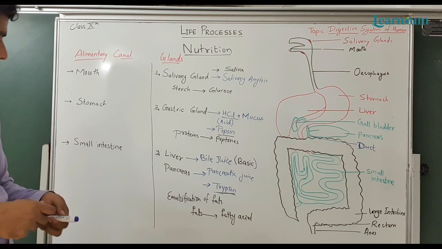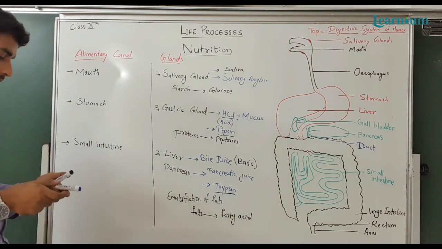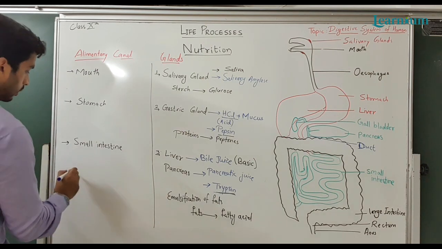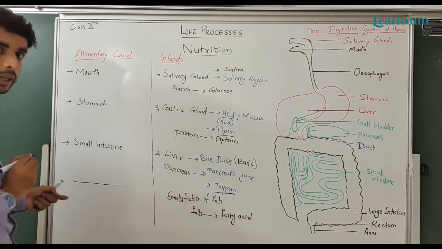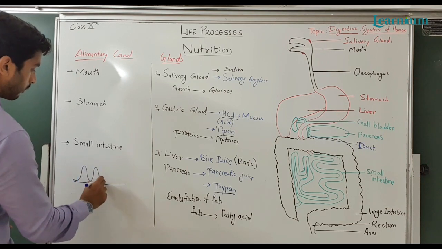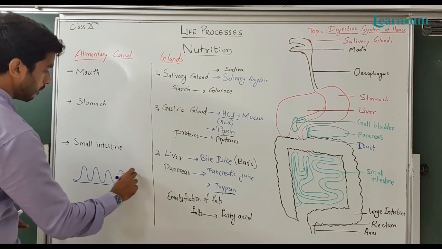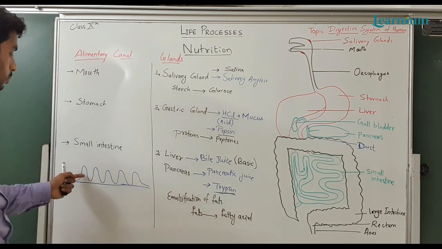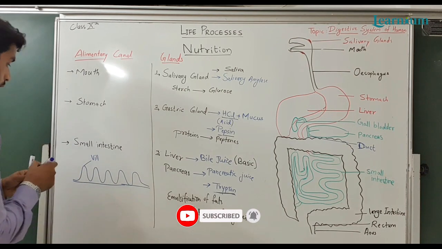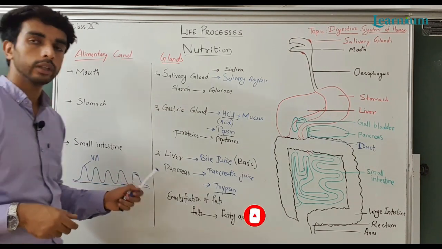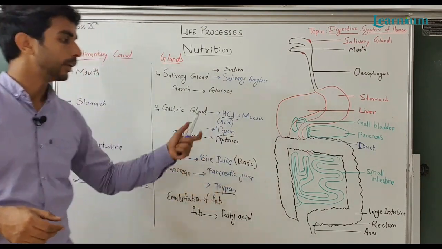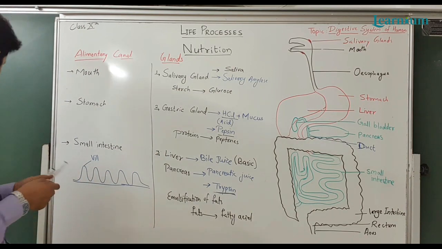Then, the small intestine has a specialized structure known as villi. Suppose this is the wall of the intestine. This intestine has a number of infoldings within the membrane. These small infoldings are known as villi. These villi are meant for the absorption of nutrients. From the digested food, nutrients are absorbed by these villi.